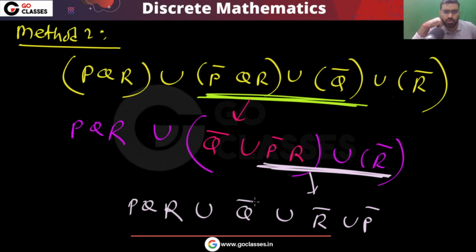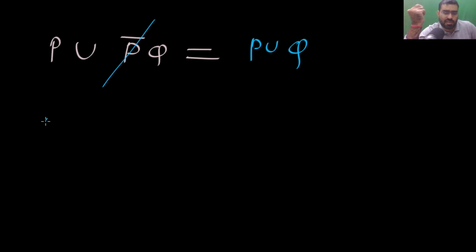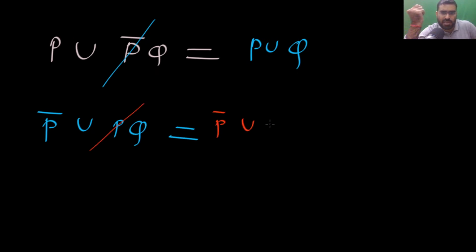Now using these two you can remove this Q. See, this rule is actually very simple. You think like this: P union P bar Q. Basically you can remove this P bar. Similarly, P bar union PQ. Basically you can remove this P. So it will be like this.